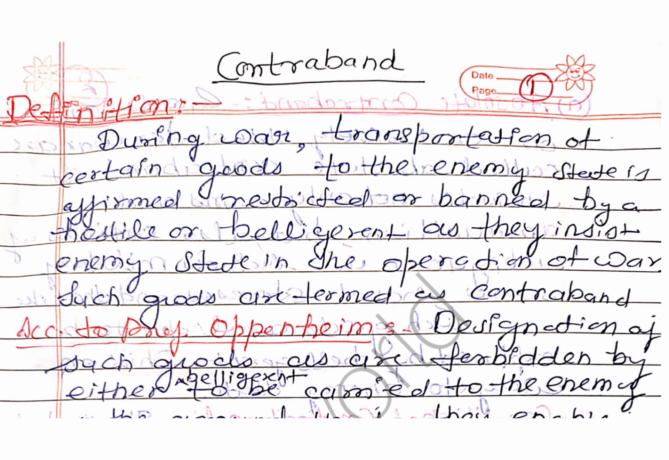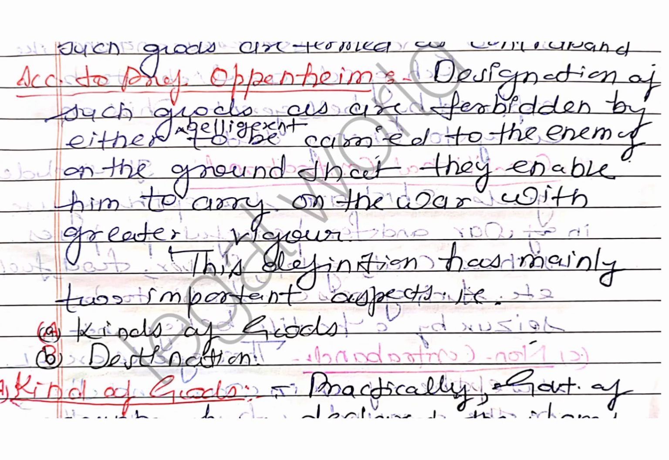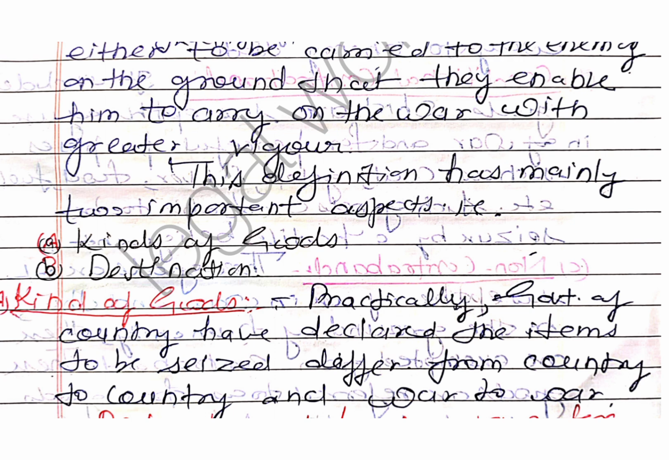Talk about the contraband. During the war, transportation of certain goods to the enemy state is affirmed, restricted or banned by the whole belligerent country, as they assist the enemy state in the operation of war, and such goods are termed as contraband. According to Professor Oppenheim, designation of such goods as are forbidden by either belligerent to be carried to the enemy on the ground that they enable him to carry on the war with greater vigor. And this definition has mainly two important aspects, that is kinds of goods and second one is destination.